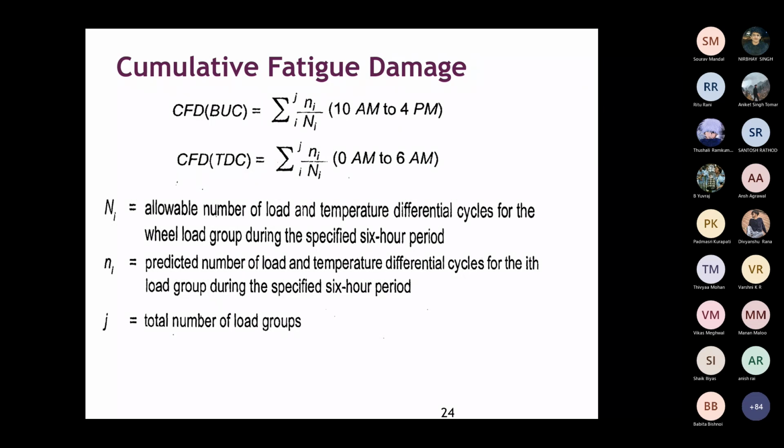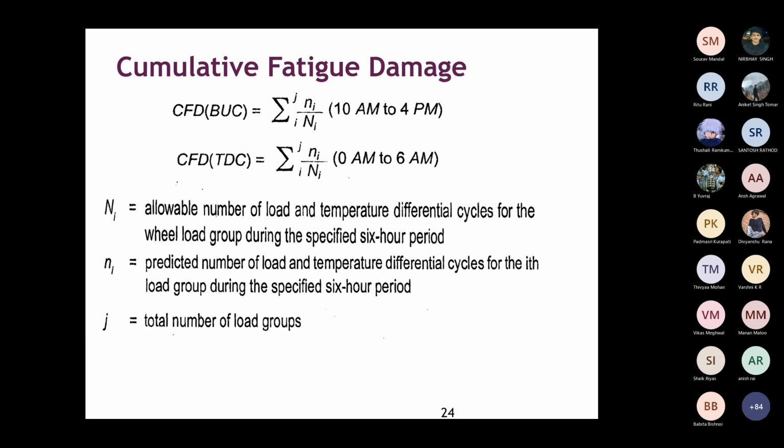The first formula is for cumulative fatigue damage for bottom-up cracking. This is during daytime, so you have to consider the traffic from 10 a.m. to 4 p.m. The second formula is for top-down cracking, based on 12 a.m. to 6 a.m. traffic, during night time.